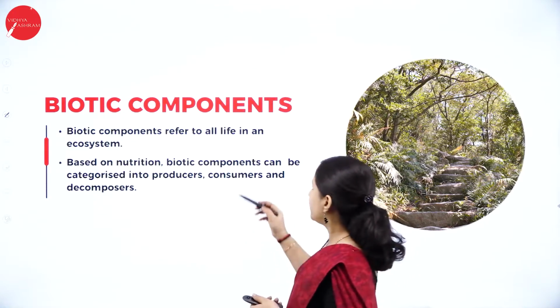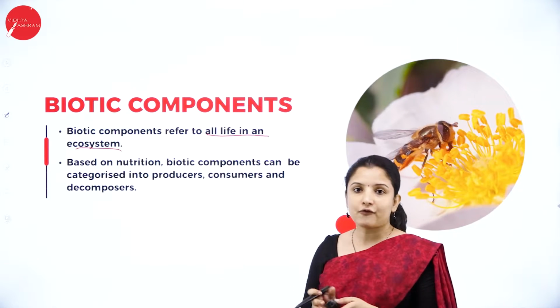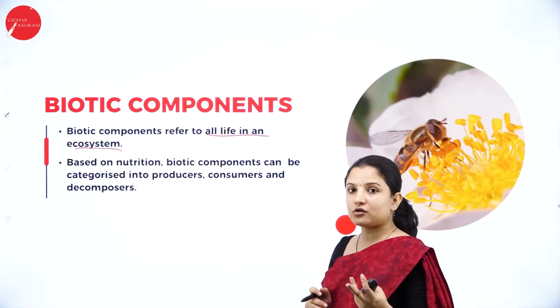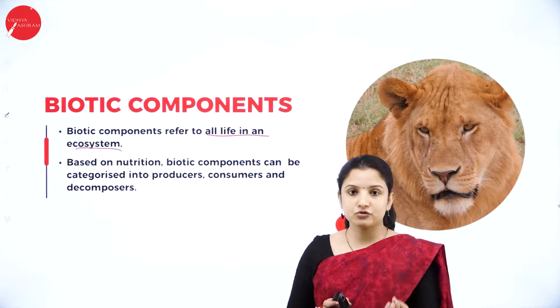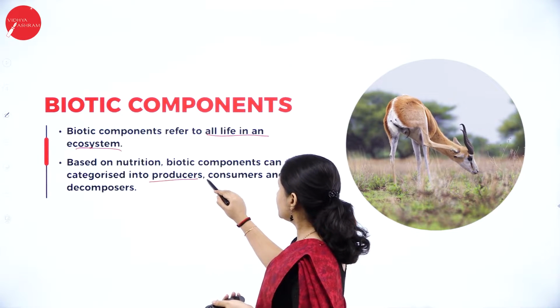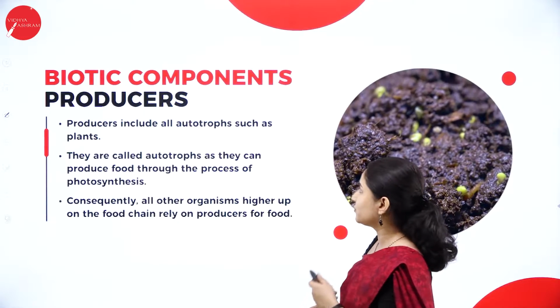Biotic components refer to all life in an ecosystem, that is, all the living forms that are there in an ecosystem. Based on nutrition, that is, based on what they feed on, the biotic components are categorized into producers, consumers and decomposers. So let's study each of these one by one.